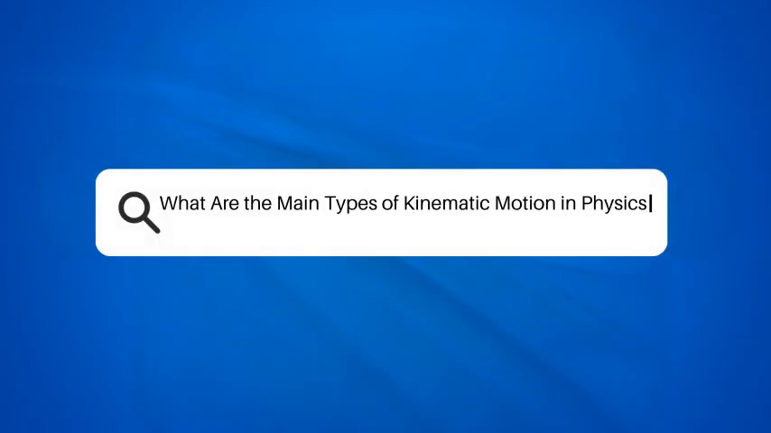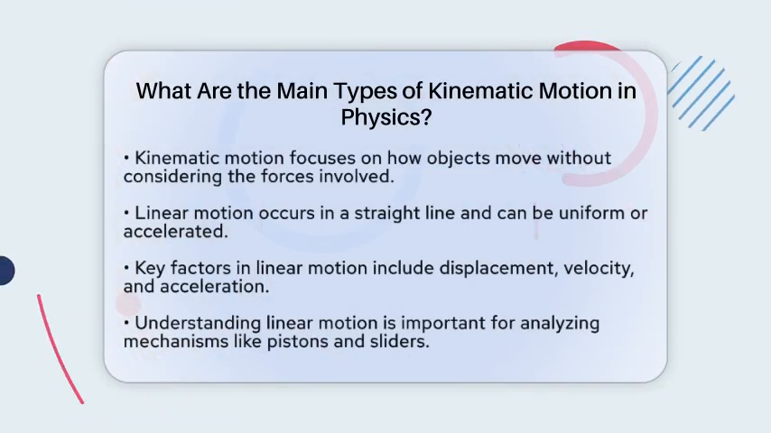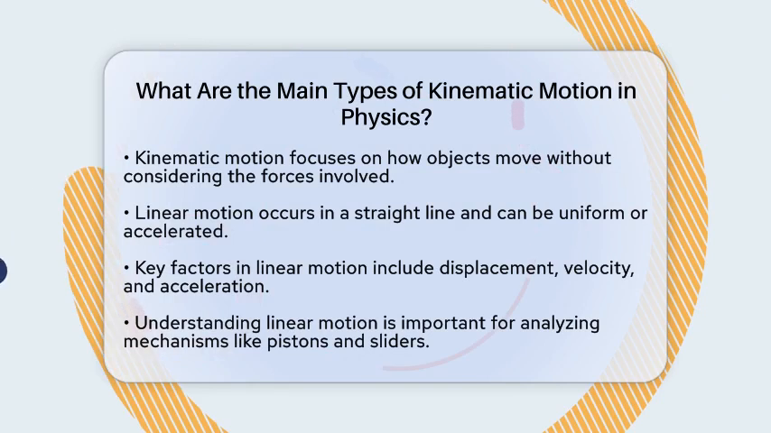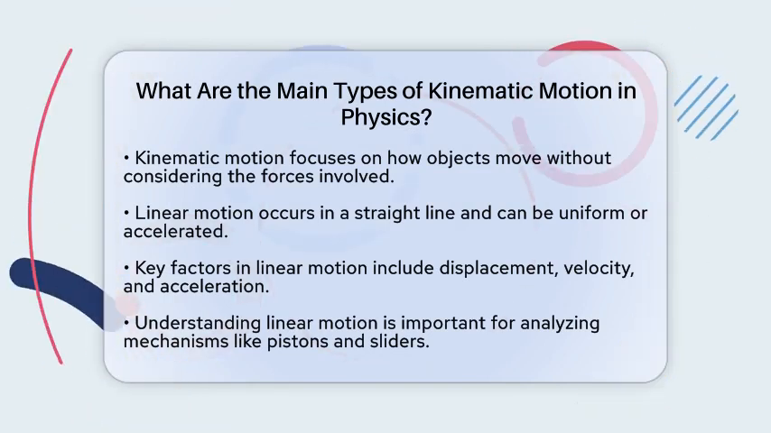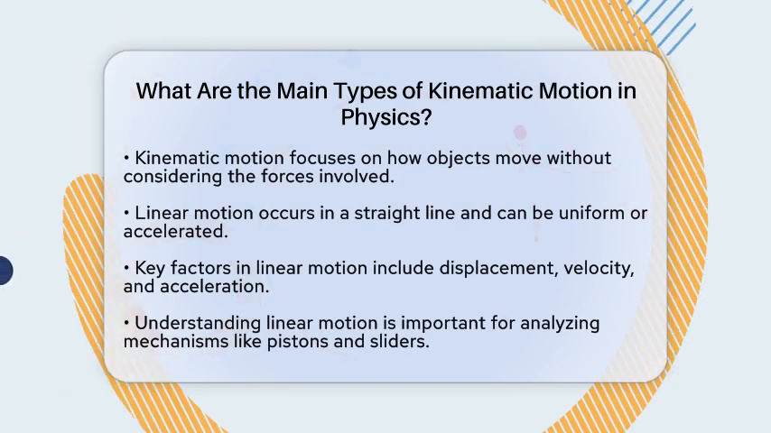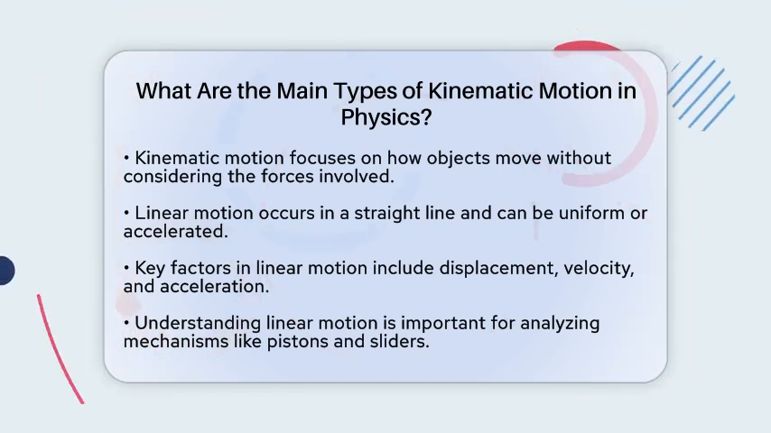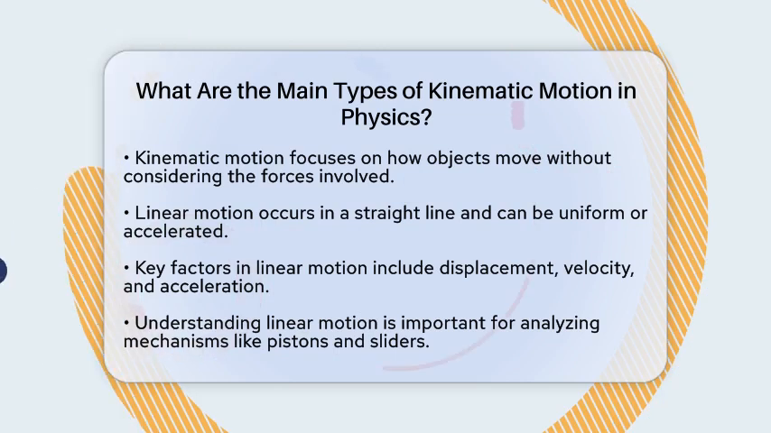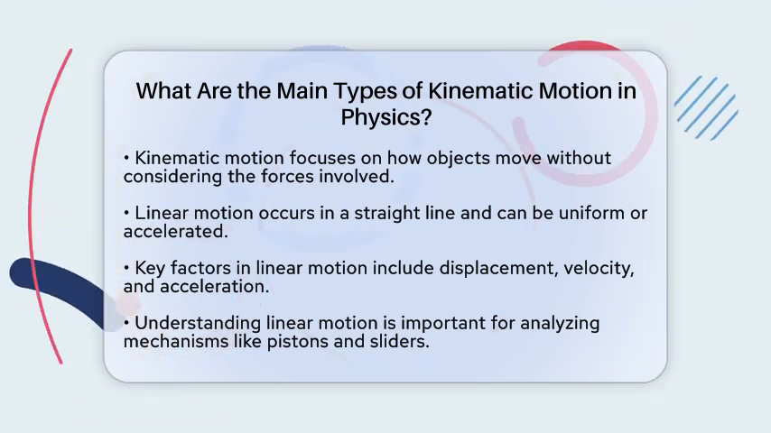What are the main types of kinematic motion in physics? Have you ever wondered how objects move in our world? Kinematic motion in physics is all about that. It describes how things move without focusing on the forces behind the movement. Let's break down the main types of kinematic motion that are essential in both physics and mechanical engineering.